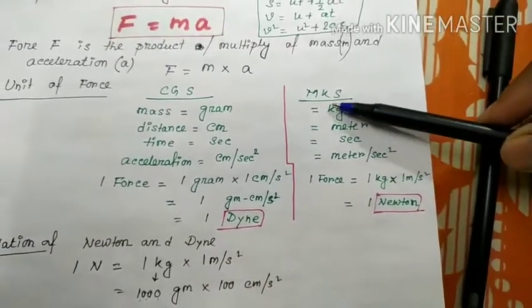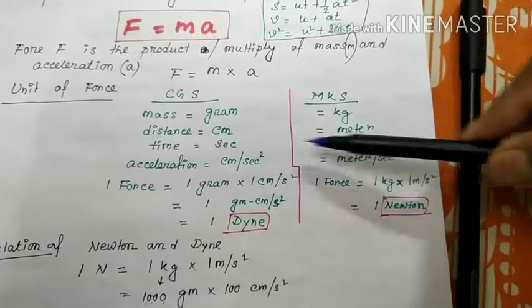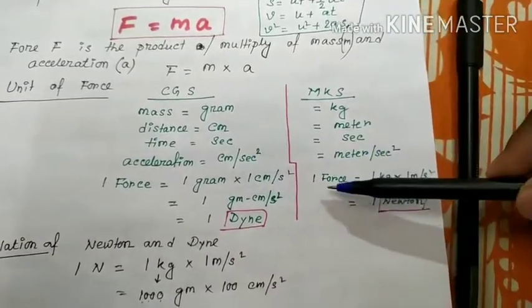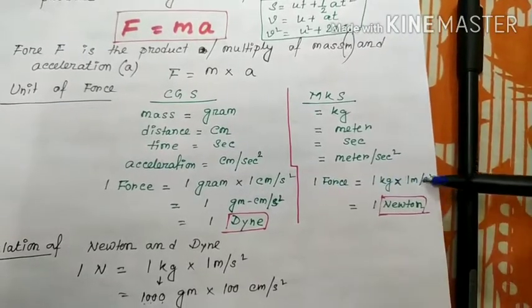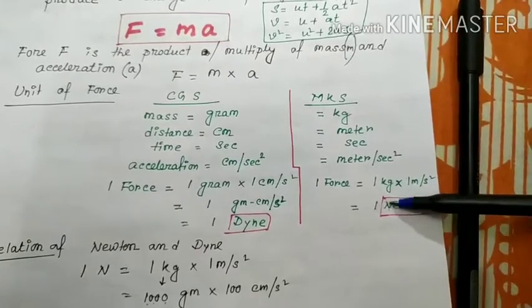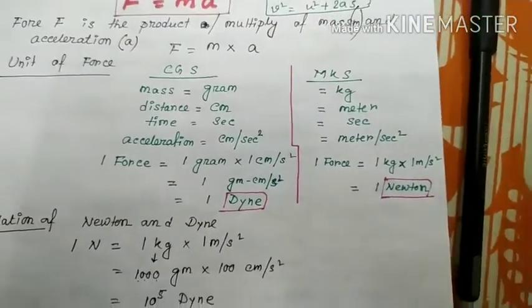And in MKS, mass unit is kg, distance meter, time second, acceleration unit is meter per second square. So one force equals 1 kg into 1 meter per second square. So kg meter per second square, that means Newton. So in MKS, the force unit is Newton.